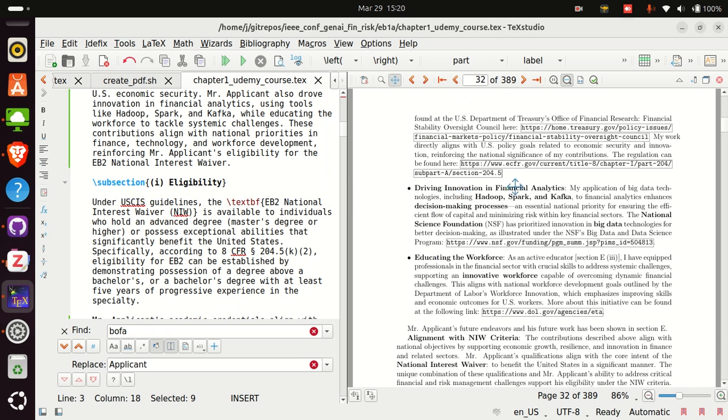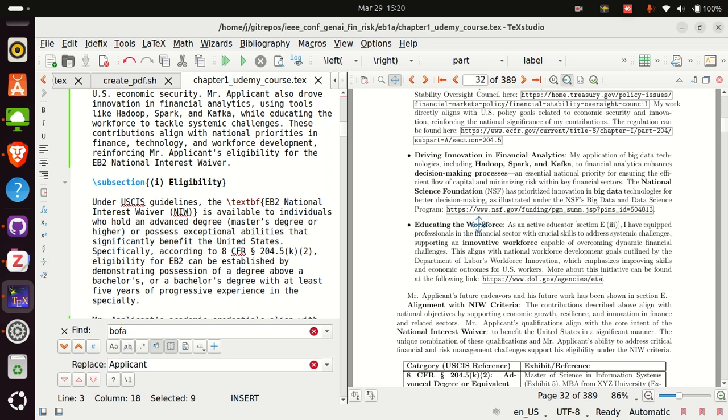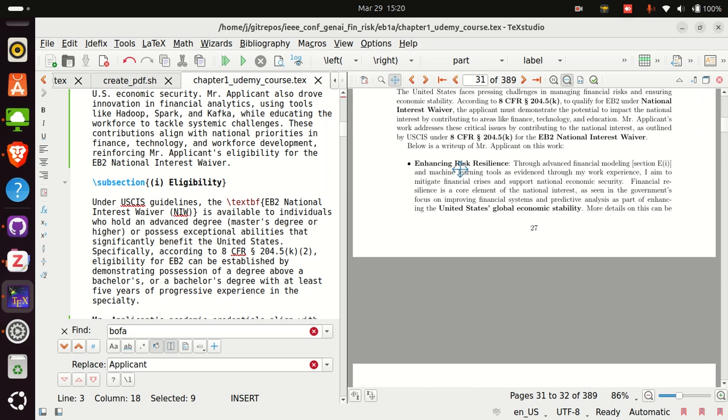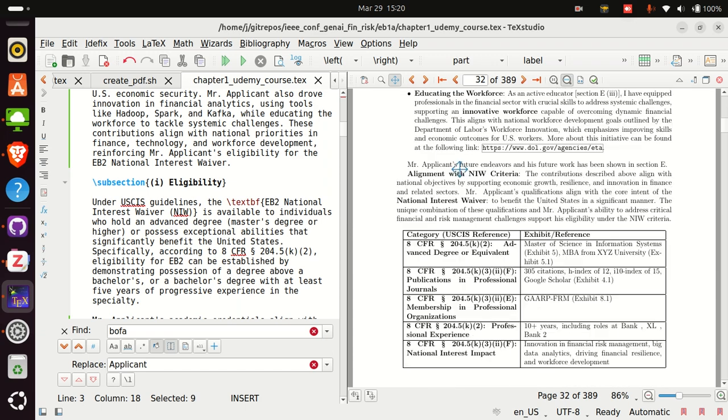Then we talk about driving innovation in financial analytics. Then we say that Mr. Applicant is working in this technology, and we cite that the National Science Foundation has prioritized innovation in big data for better decision making, and we cite that. And then we talk about educating the workforce. We say that the applicant is well equipped to train and teach and create courses and content for improving skills of US workers. So we talk about three endeavors, or three things that the applicant wants to do.